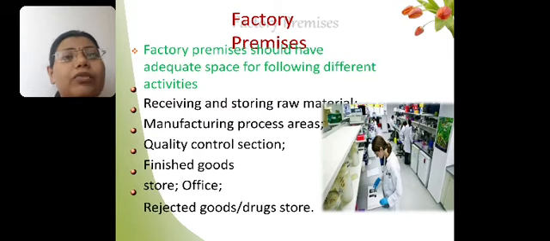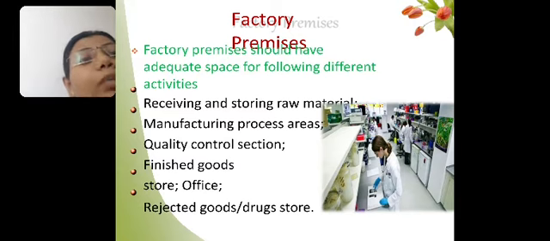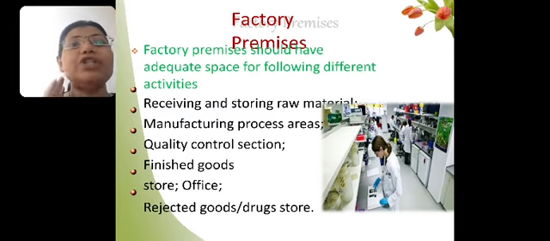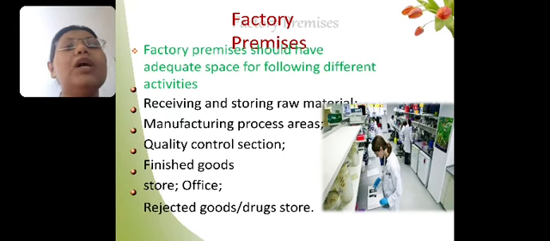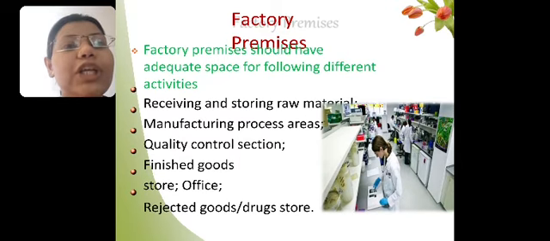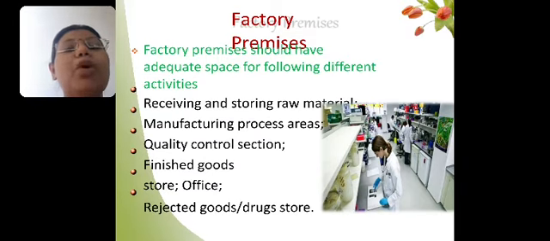We have given guidelines for the manufacturing and processing area, on how much the dimension of that area should be, so that easy and proper manufacturing can occur without any interruption or problem. Each dosage form with its required manufacturing area is provided in Schedule T of GMP. Then a good quality control section should be there with properly equipped machinery.